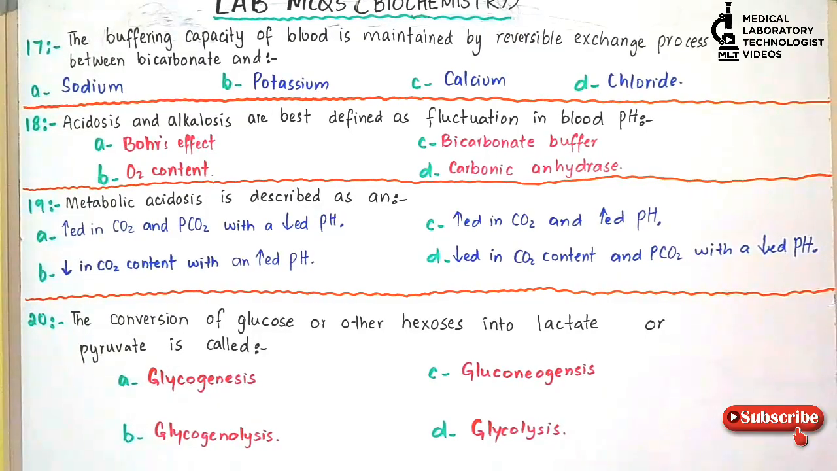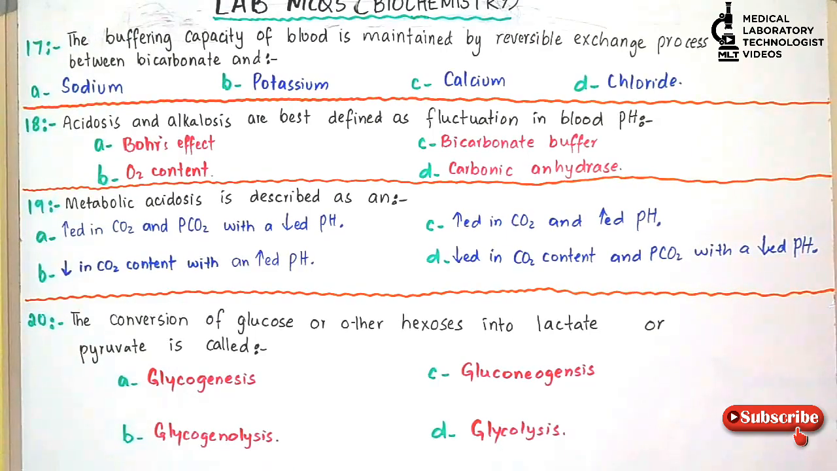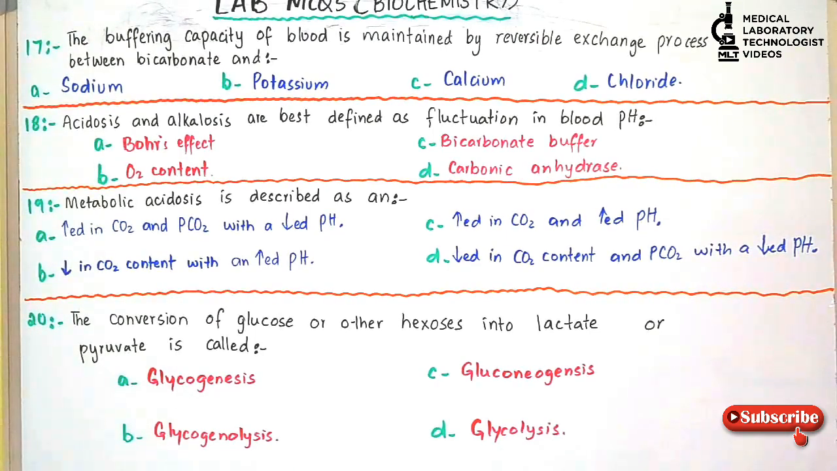Question number 17. The buffering capacity of blood is maintained by a reversible exchange process between bicarbonate and: option A, sodium; option B, potassium; option C, calcium; option D, chloride. And the answer is option D, chloride. Buffering capacity of blood is maintained by reversible exchange between bicarbonate and chloride.